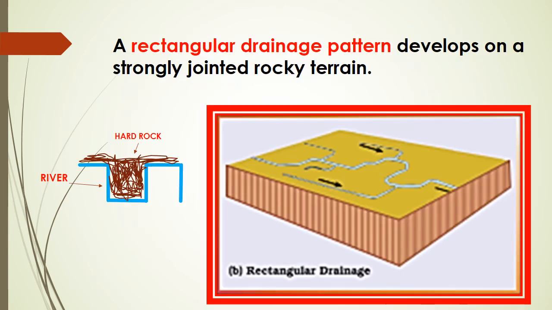Now the third type of drainage is rectangular. When does it take place? When the rocks are strongly joined. When the rock is strongly joined, it doesn't allow the river to erode it. You can see in this diagram they are hard rocks, so the river flows in a rectangular shape. Strong rock cannot be eroded, so it just flows in the direction of the rock. So it is in a rectangular pattern, which is called a rectangular drainage pattern.